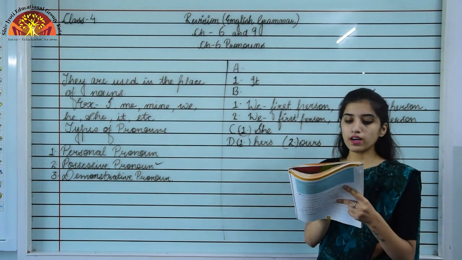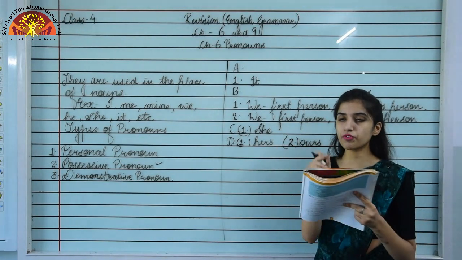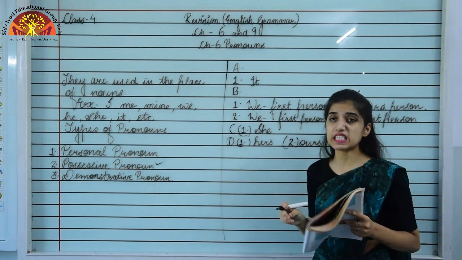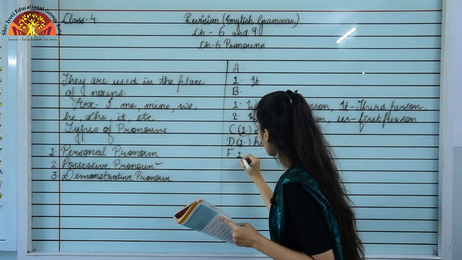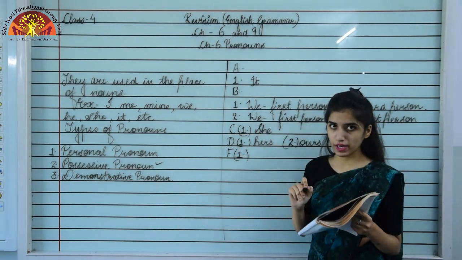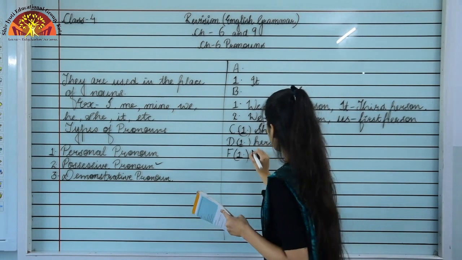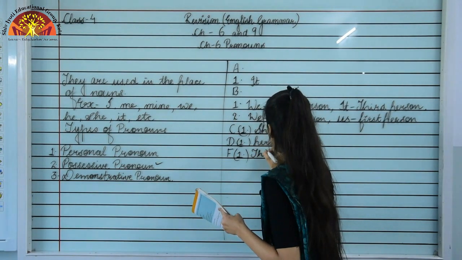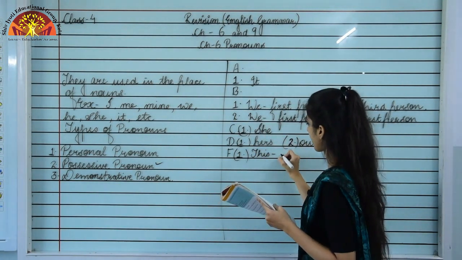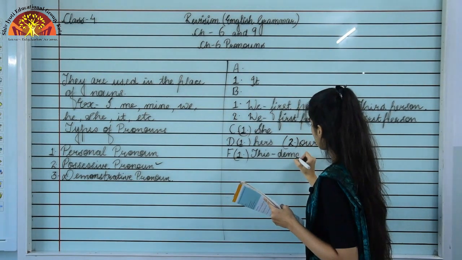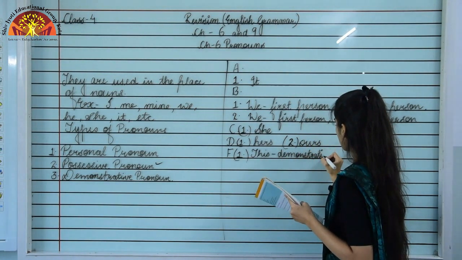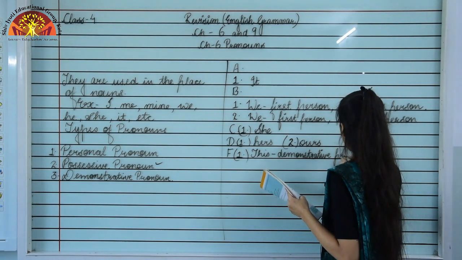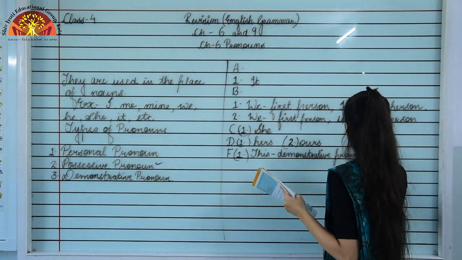So here we have one pronoun in the first word of this line, that is this. You can see this is what? A demonstrative pronoun. So we will write this, then dash, and then demonstrative pronoun.